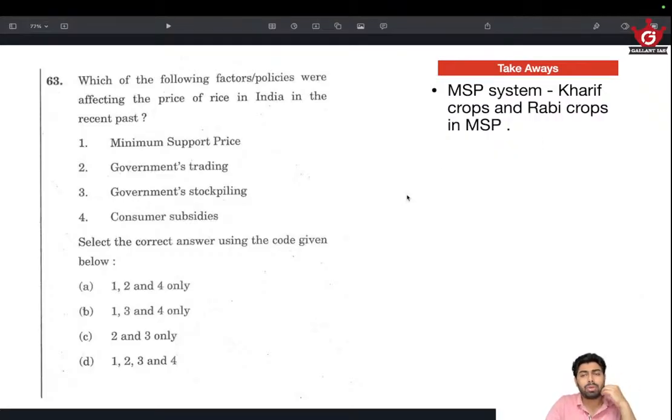There are at least 22 crops, and just classify them as Kharif and Rabi. And to make the learning easy, find the characteristics of Kharif crops and find the characteristics of Rabi crops, and have a mental picture so that you don't forget it. Learning the crops by name, there is a chance that you will forget it, but have an idea about that and then you can eliminate it.